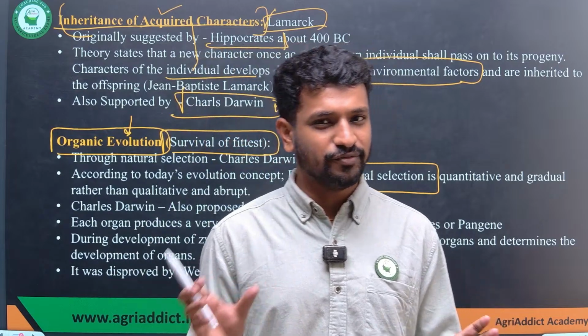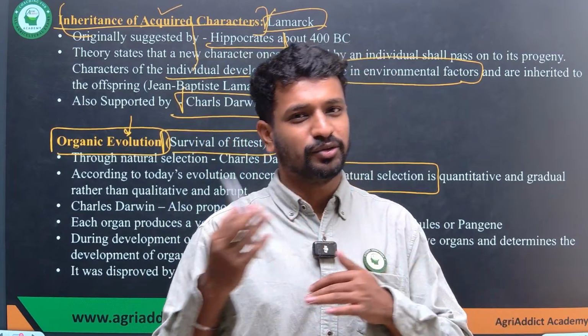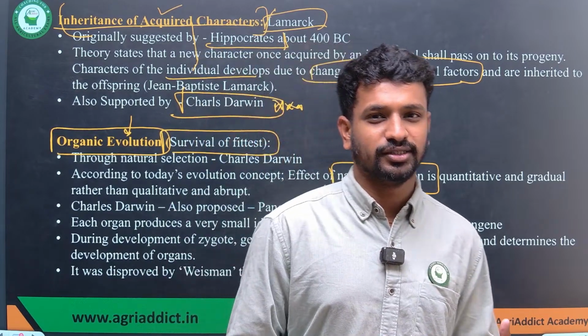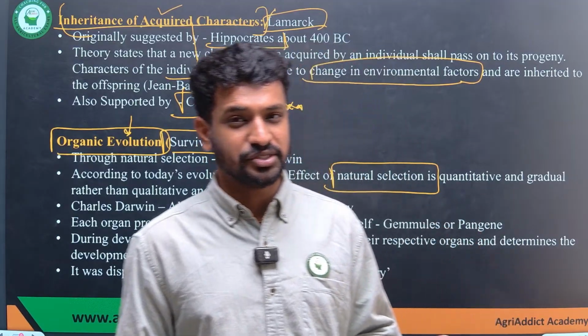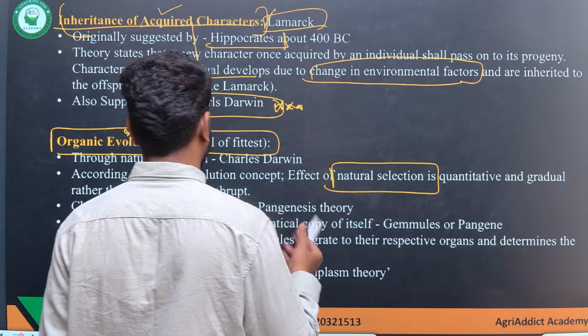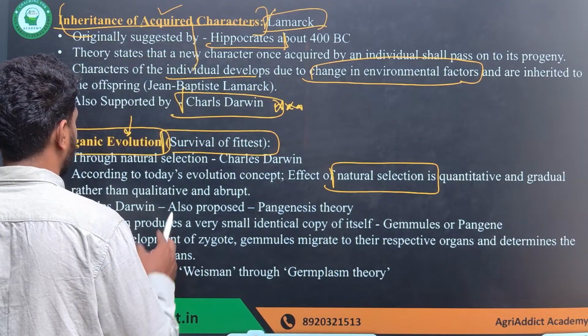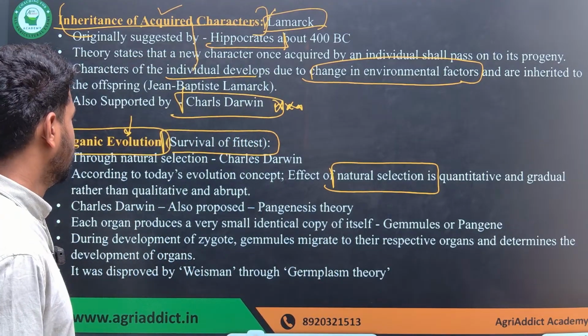The fit individuals pass on to the next generation by the selection of nature. Nature selectively promotes them for the next generation, and those which are weak are selectively eliminated. So this is the whole concept of natural selection.